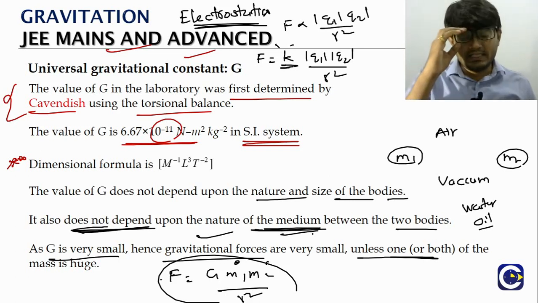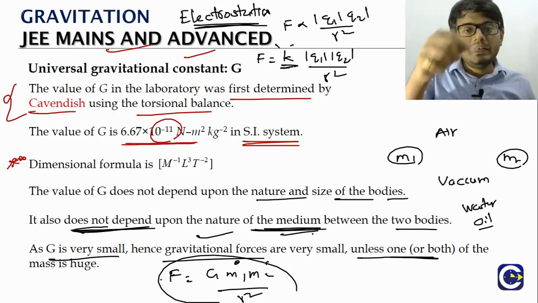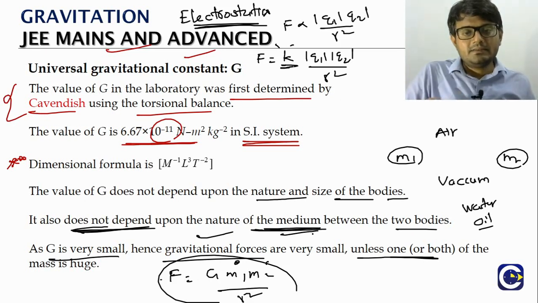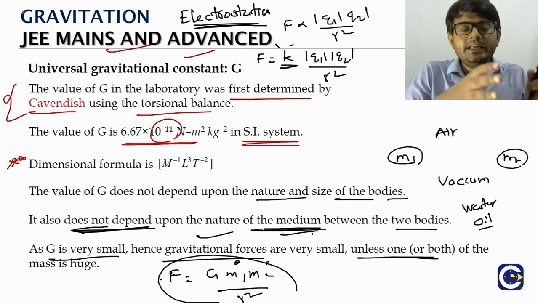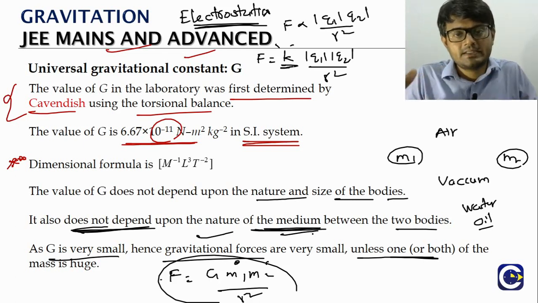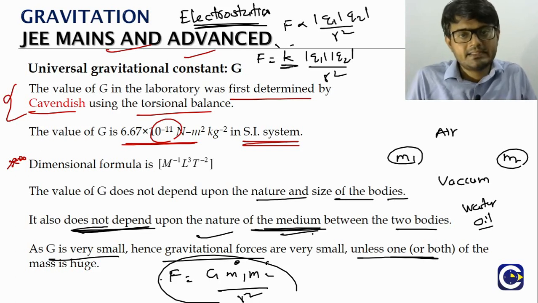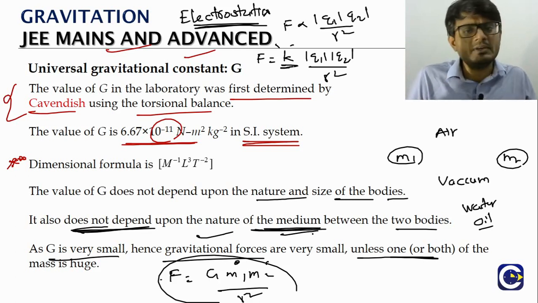That is the reason why, when you look at the force between the apple and earth, the force is significant. Why? Because the earth is a large mass. Similarly, when you look at any two large celestial bodies like planets or natural satellites, or rather between the sun and a planet, the gravitational force will be very significant. Why? Because the masses are huge.